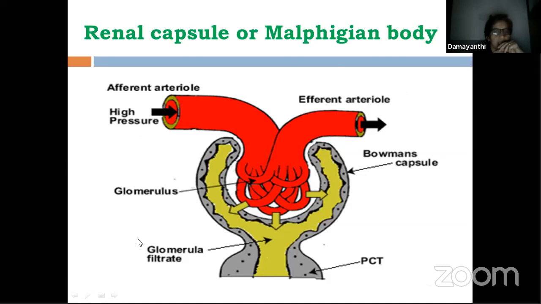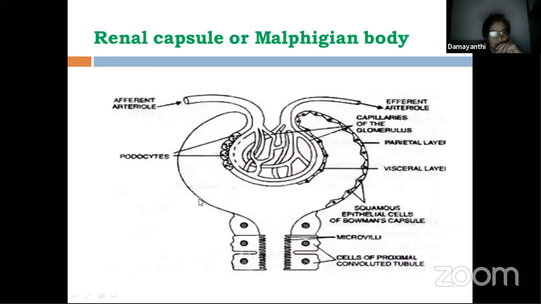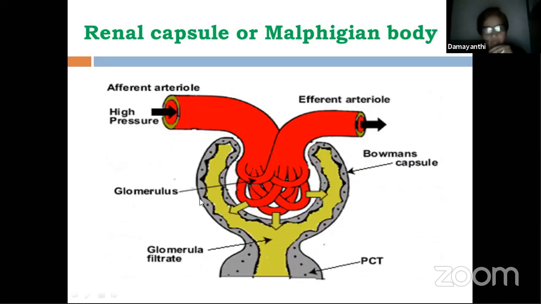This is glomerulus. Glomerulus plus Bowman's capsule together constitutes the Malpighian body. Together it makes up the Malpighian body. So what is this glomerulus? Glomerulus is this part, this portion. It is nothing but a network of capillaries. In each Bowman's capsule, there are around 50 capillaries present.